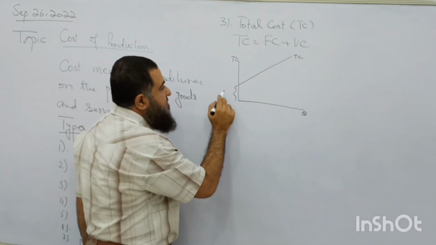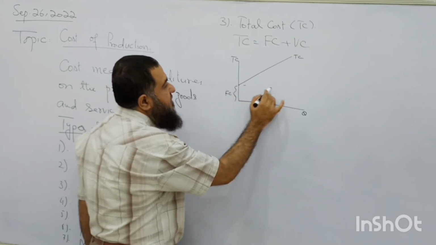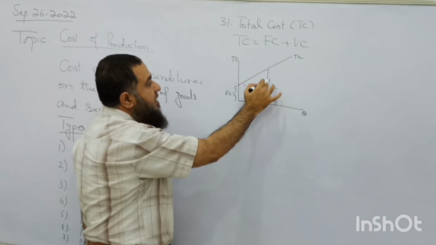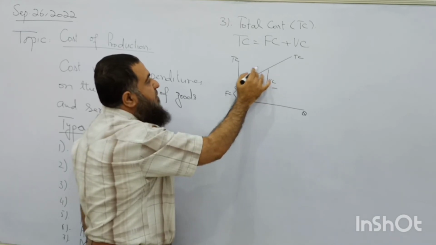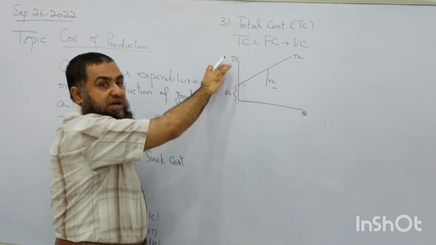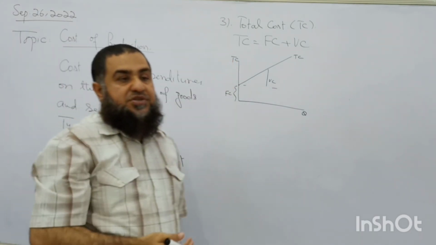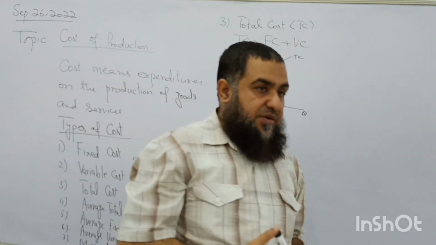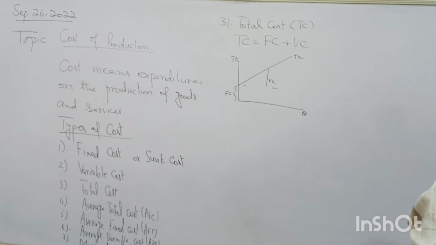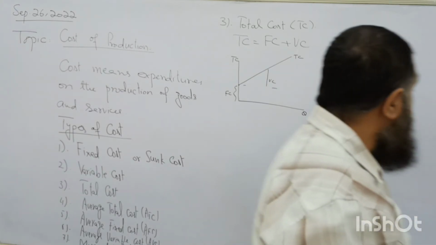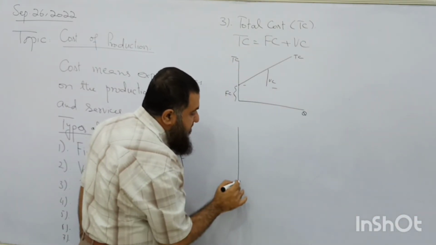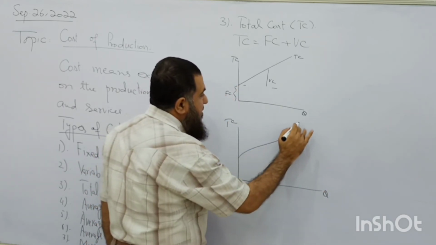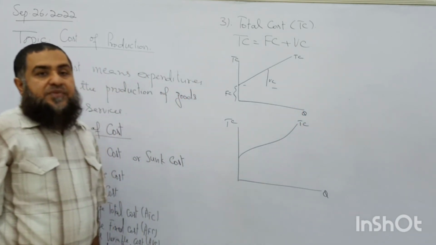This part is showing us the fixed cost, like this is the fixed cost, and in between total and fixed cost, this is going to be the variable cost, and when we measure it on this side, this is giving us the figure of total cost of production. So this is the shape of total cost and it is constantly growing. Does it show with a constant rate? No. So we have the shape of total cost of production like this. This is the total cost.